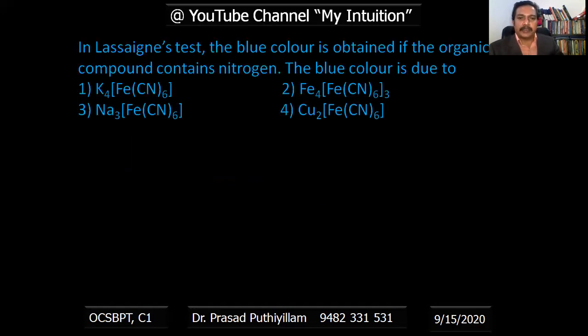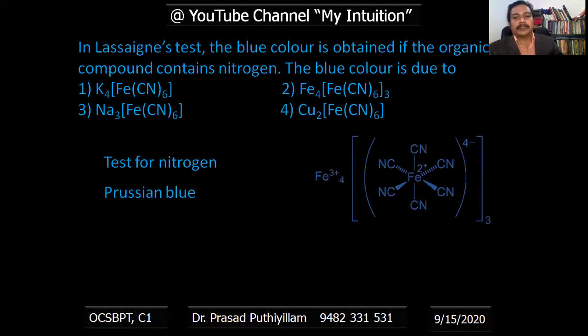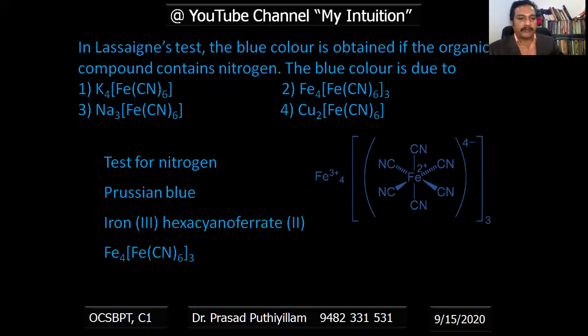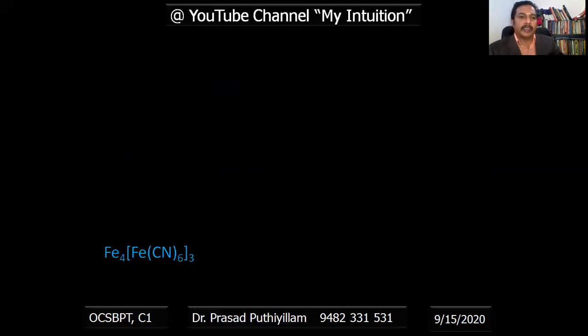In Lassaigne's test, the blue color is obtained if the organic compound contains nitrogen. The blue color is due to Prussian blue, that is Fe4[Fe(CN)6]3. We call it iron(III) hexacyanoferrate(II), or commonly ferriferrocyanide also. That is Fe4[Fe(CN)6]3, and option 2 is the correct answer.